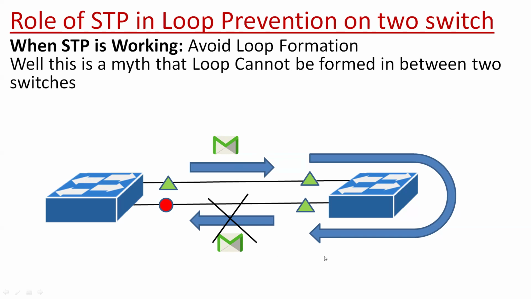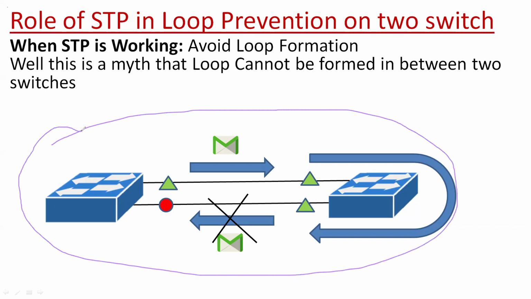So dear, today our topic is how the STP protocol works with two switches. Say we have only two switches, switch one and switch two. Is it possible for a loop to form between just two switches? Yes, this is possible. How could this happen, dear? Let us assume we have connected multiple links between the switches.